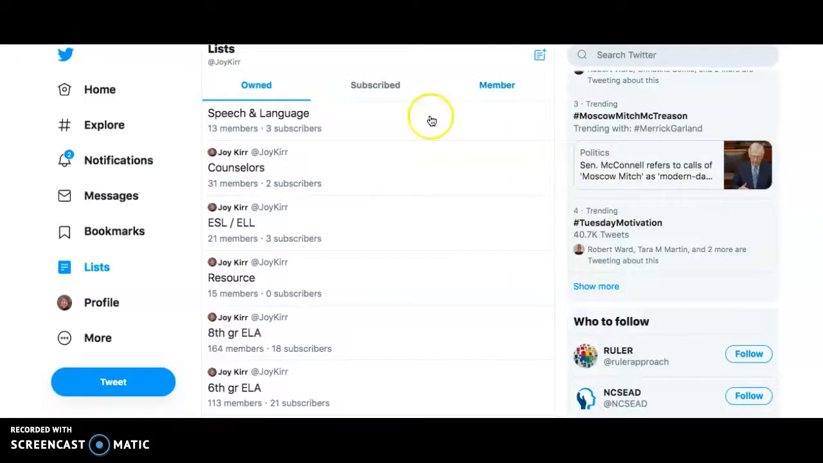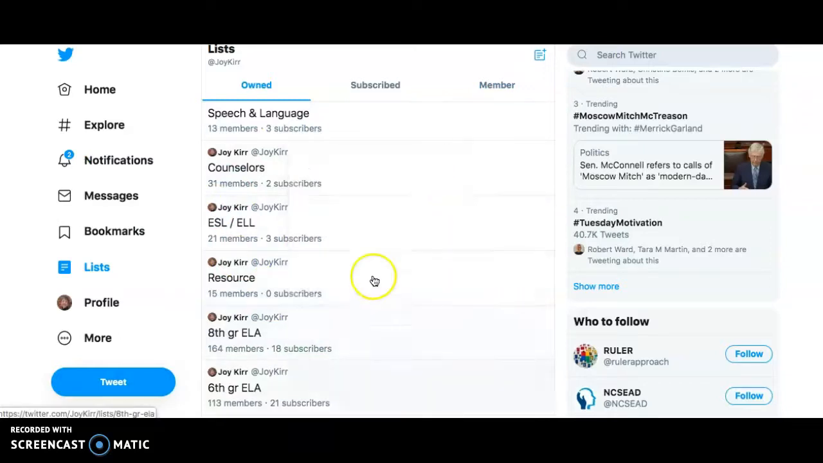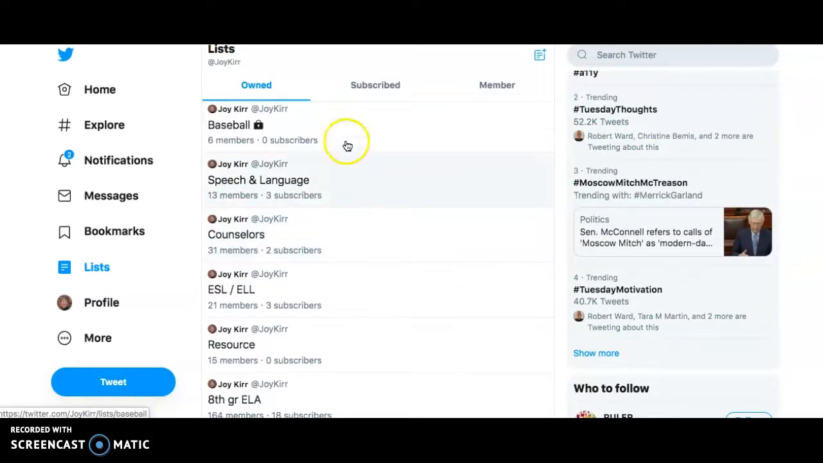So these are my lists. I have myriad lists. I'm not going to show you all of them, but here are a lot that are public. So when I put someone on a list like this, they know that I put them on there. They get a notification here that says, boom, Joy Kerr has added you to the counselors list. Okay. There are some lists on here that are private, such as baseball.